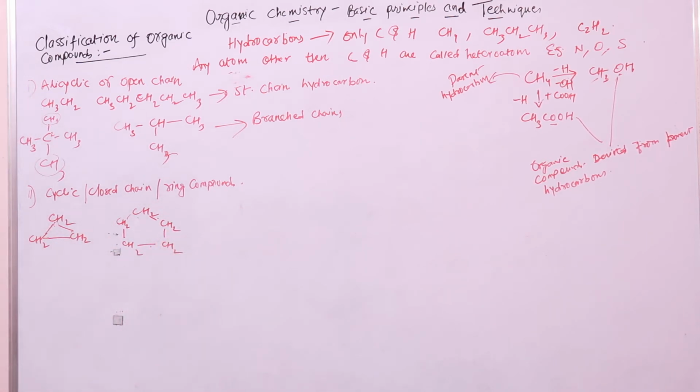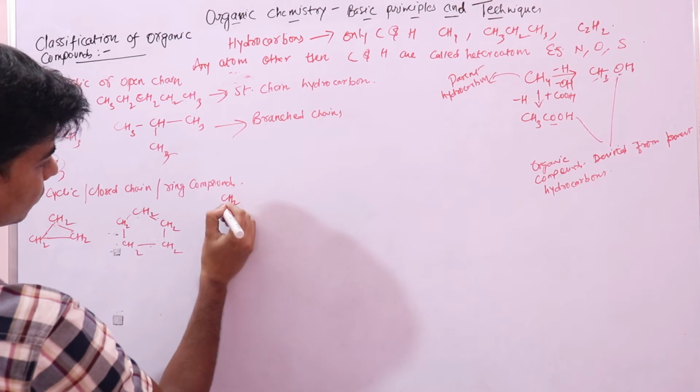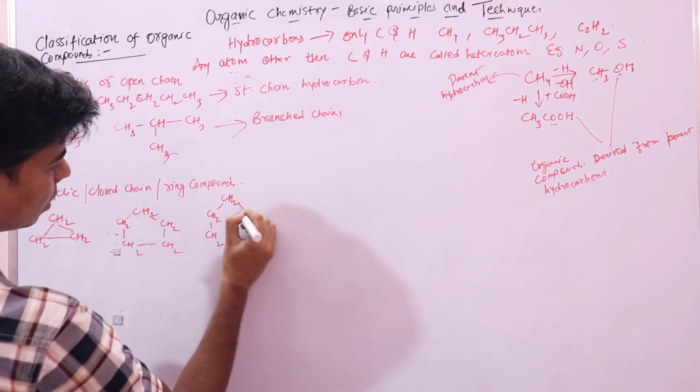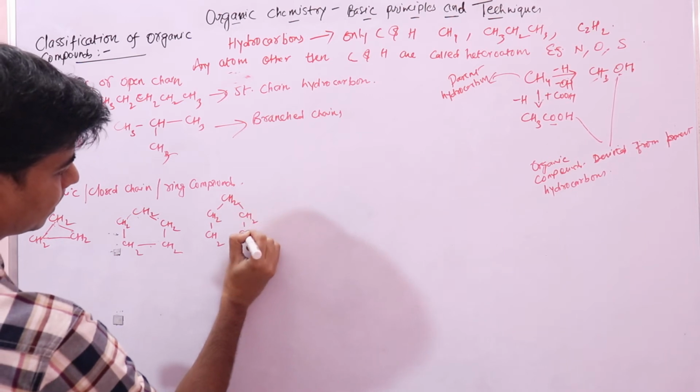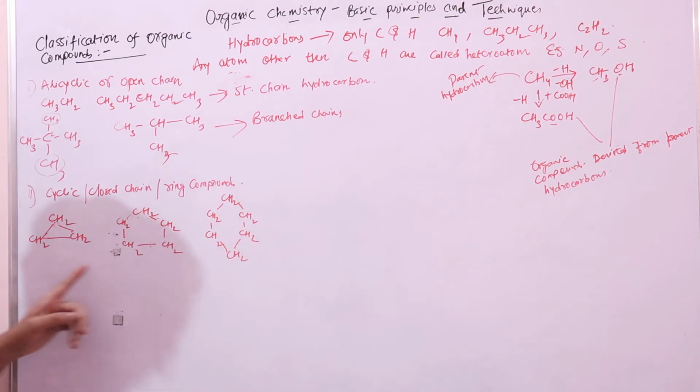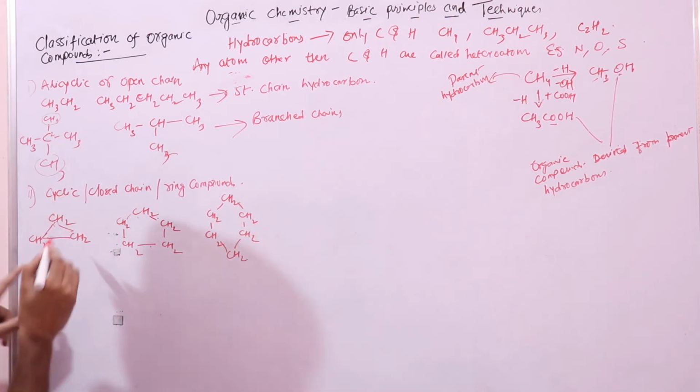And there is one compound that most of you are aware of. This is your cyclohexane. So here you can see these are closed chains.